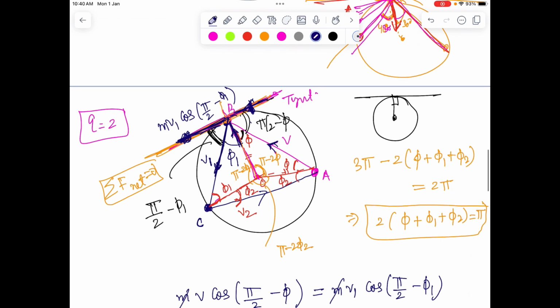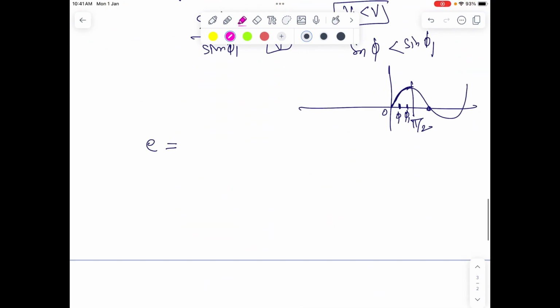So what is e here? So velocity of approach, as you can easily see, is this velocity, which is fundamentally v sine phi, and the velocity of separation is v1 sine phi 1. So here if you are going to write the equation, e is going to be velocity of separation, which is v1